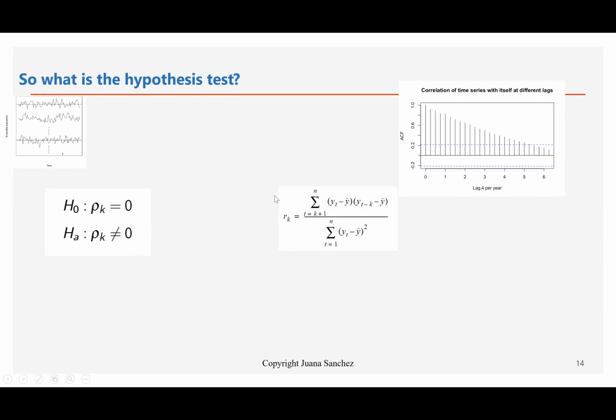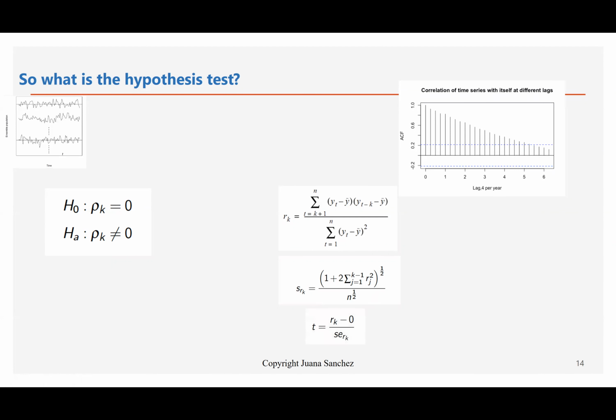So, like in every hypothesis test, we have a summary statistic to do the test. Because the summary statistic is a random variable, we have a standard error for it, and this is the formula used for the standard error.